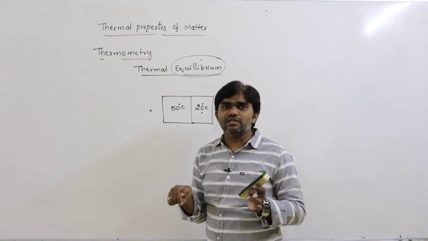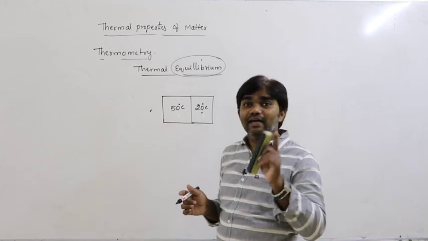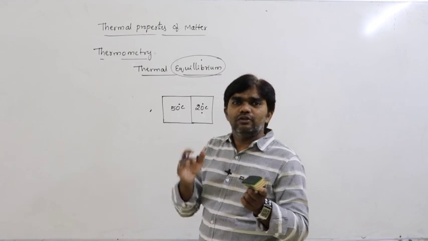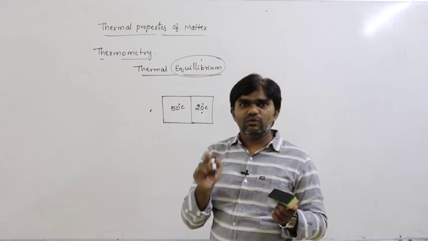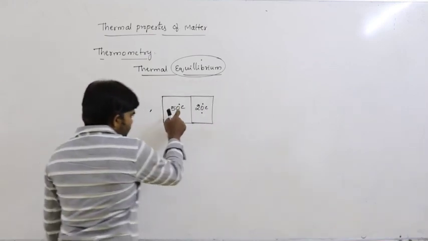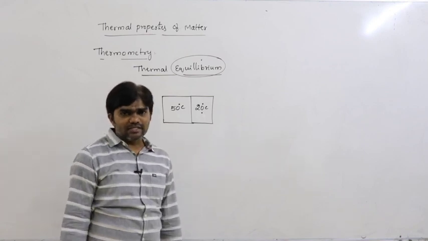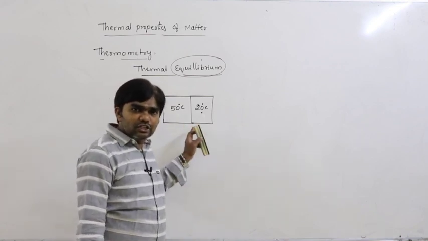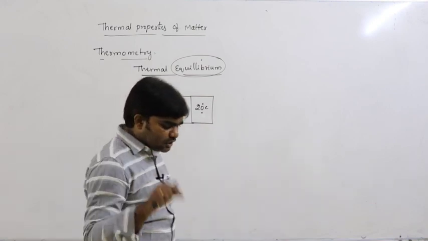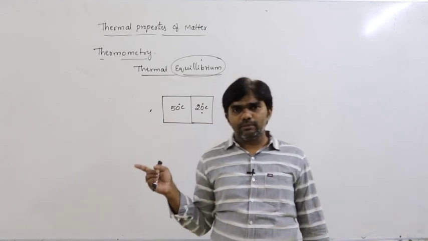How does the temperature decrease? By the exchange of heat energy. The heat energy is lost to the surroundings, and only then does the temperature decrease. In the same way, here the temperature is 50 degrees Celsius, here it is 20 degrees Celsius. Here the heat energy flows from high temperature to low temperature. Up to what extent?